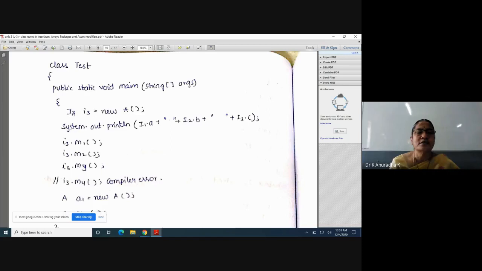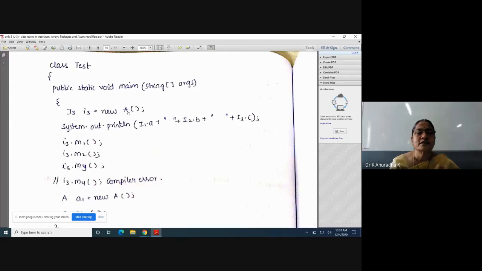That's why I will use upcasting between the interface I3 and the implementing class A. So between this interface and this class, I will use upcasting. So upcasting can be used 2 ways. Between 2 classes we can use, that is abstract class and concrete class. And between interface and implementing class also we can use.